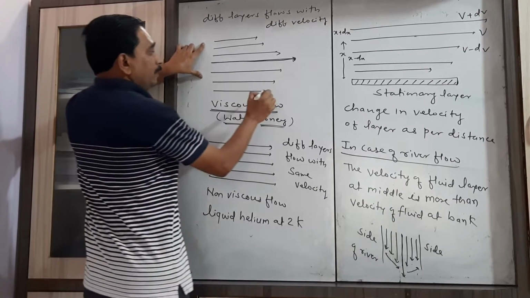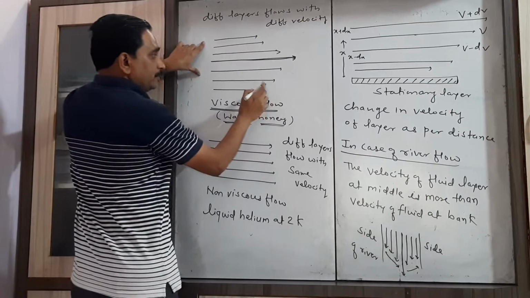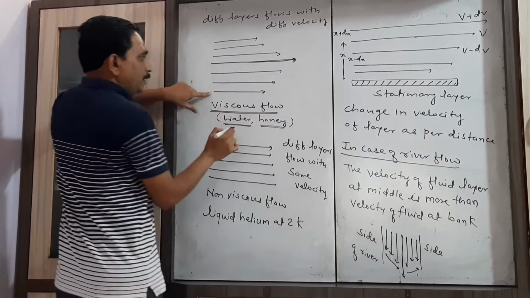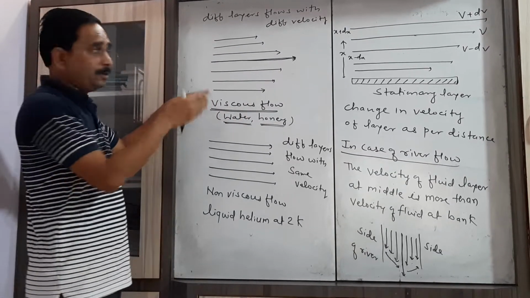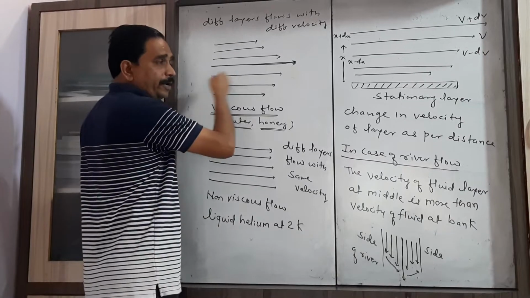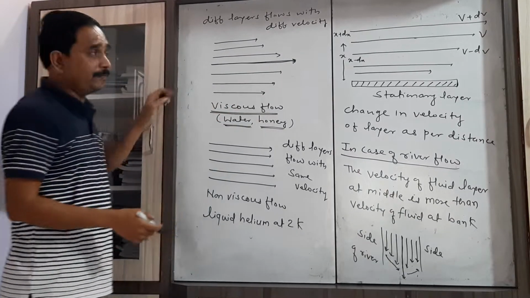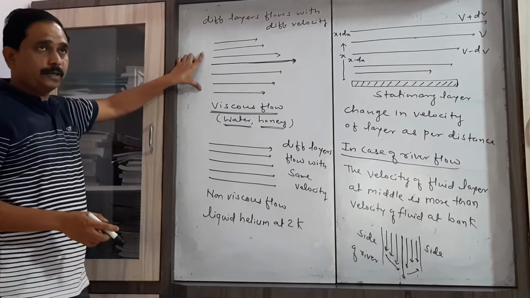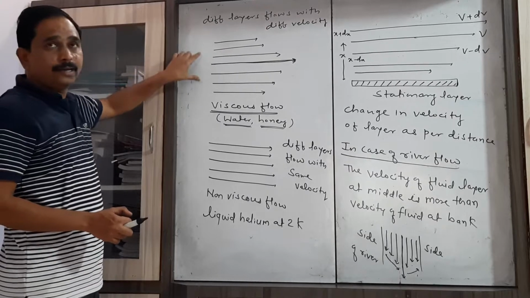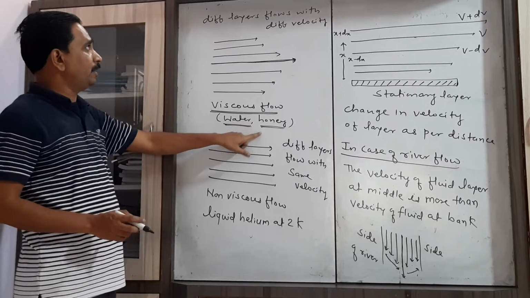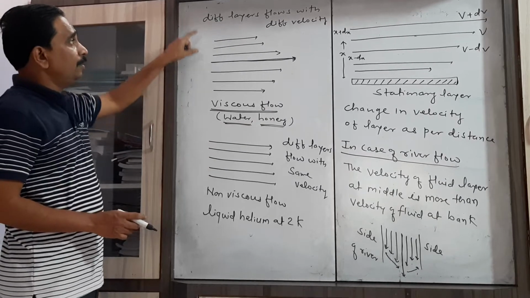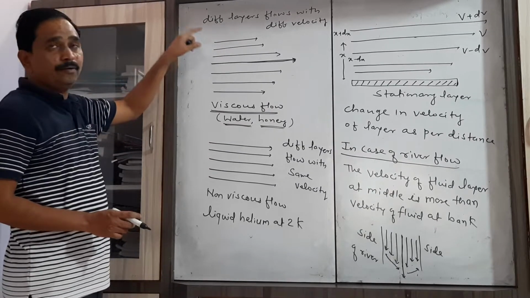Now here this layer gives the velocity as well as the direction of flow. All the layers of the fluid flow in the same direction but with different velocity. That's why we can say that this particular fluid, that is the water or honey, flows with different velocity.